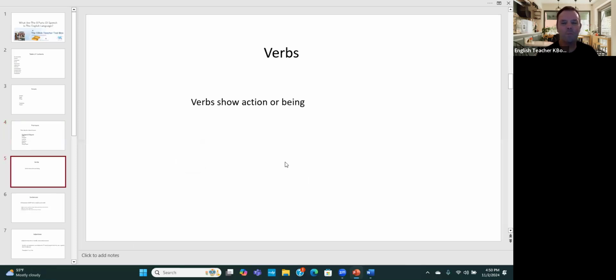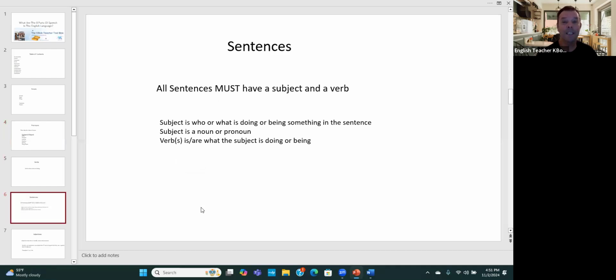Verbs show action or being, and every sentence must have at least one verb. So speaking of sentences, all sentences must have a subject and a verb. Now, subjects are who or what are doing or being something in the sentence.